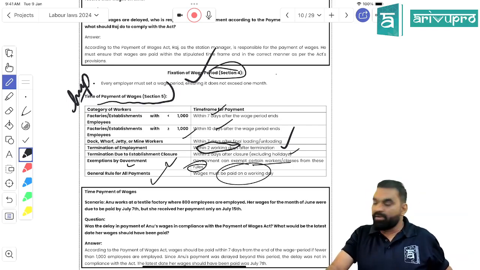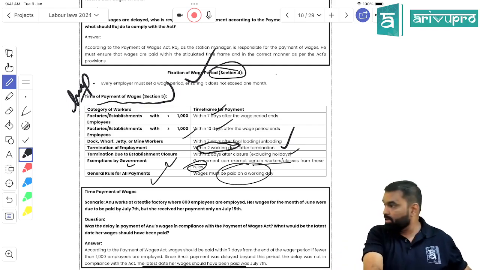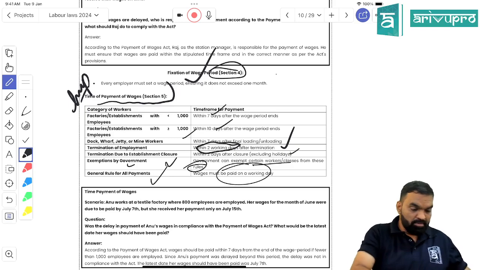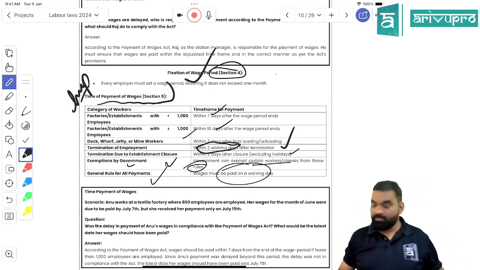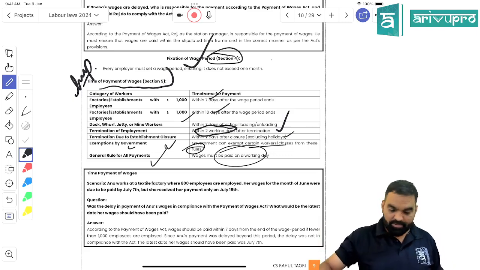Read and review, beta. Is it interesting or boring, labor law? If you have any doubts, feel free to ask, okay?